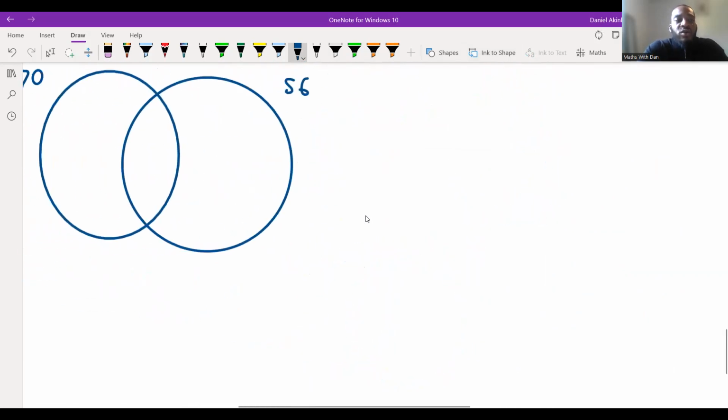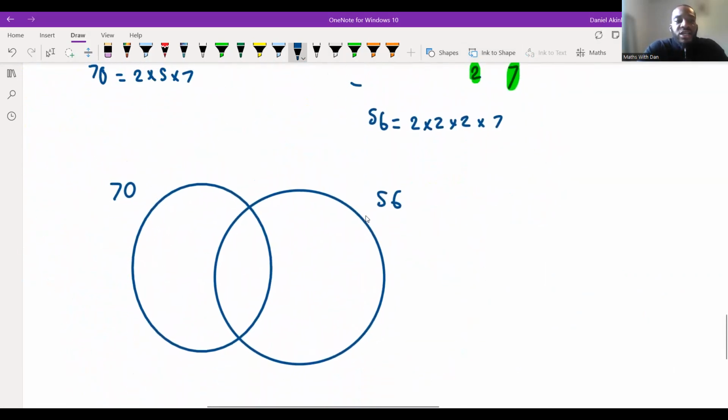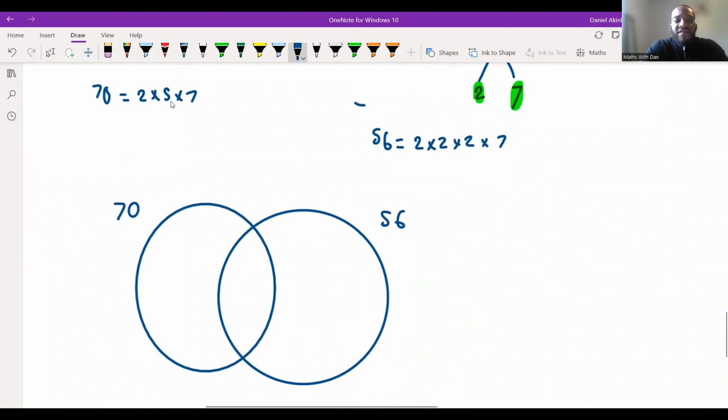So remember, in terms of our prime factorization, 70 is equal to 2 times 5 times 7, and 56 is equal to 2 times 2 times 2 times 7. So how do we fill in our Venn diagram? We always start with the overlap. How many factors do both of these numbers have in common? Well, I can see that they both have a 2 in common, and there's only one 2 that they both have in common. So a 2 for sure would go inside the middle.